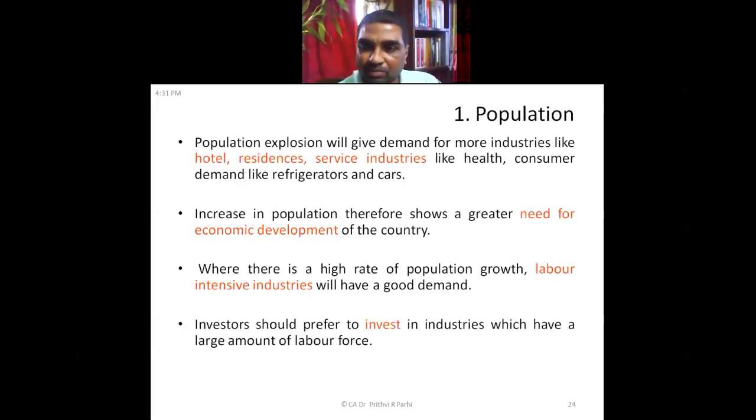Population affects the economy. Suppose in a particular area the population grows, then the hotel industry, residences, service industries, and healthcare industry will all have a positive effect. For labor intensive industries, this is automatically favorable. Population growth is a favorable indicator for the economy.